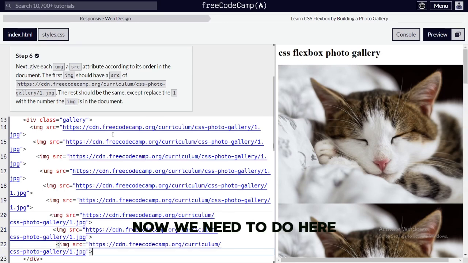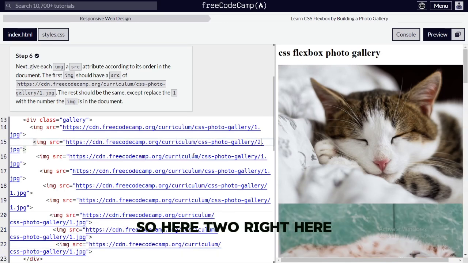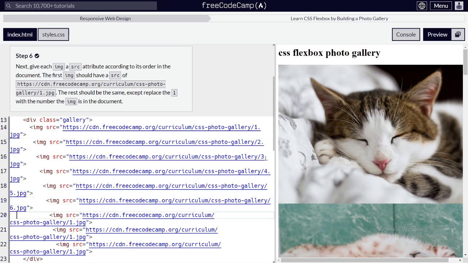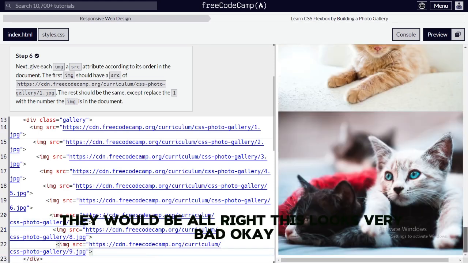Now we need to list them by the order number of the image. So here 2, right? Here 3, here 4, here 5, here 6, here 7, here 8, and here 9. Alright, all of them are displayed over here. Alright, this looks pretty bad.